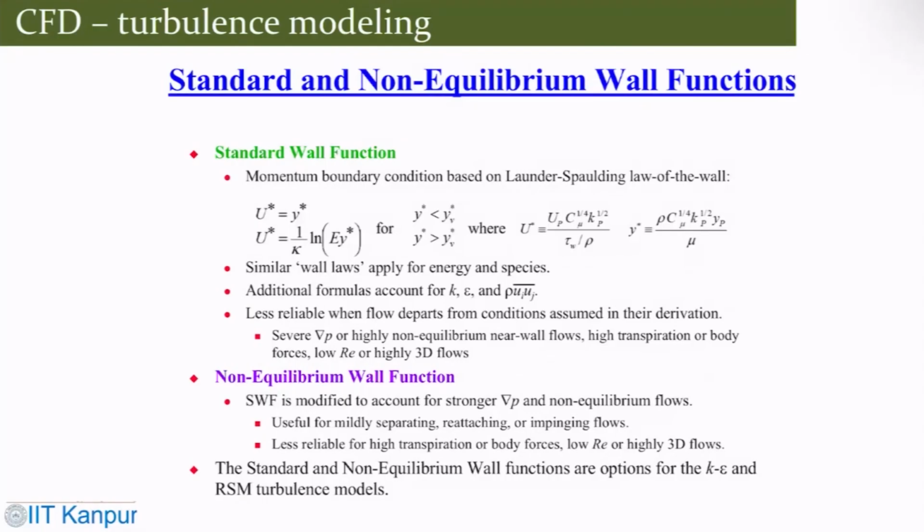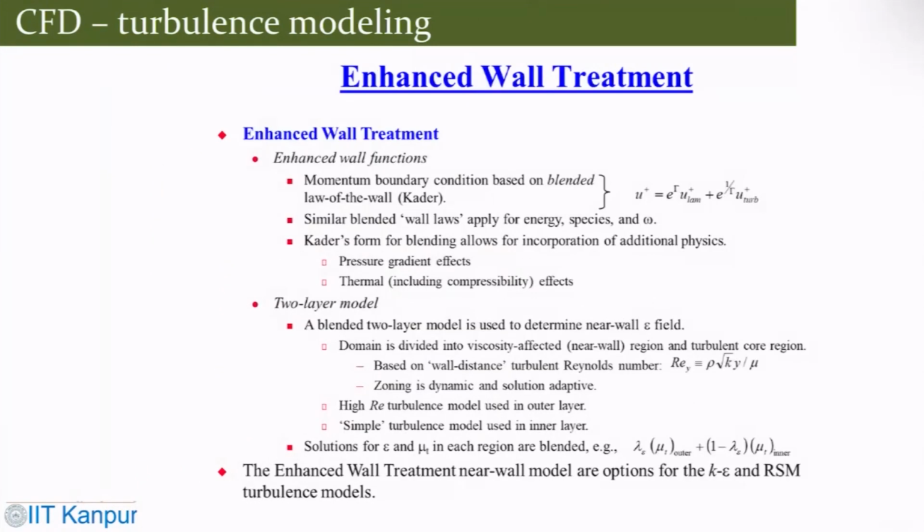The standard wall function uses certain correlations, which one has to incorporate in the turbulence model. The non-equilibrium wall function also uses certain correlations which one has to incorporate. Then there are enhanced wall functions, which also use some correlations, but these again depend on how much physics you would like to capture.